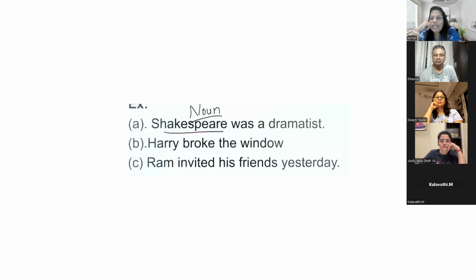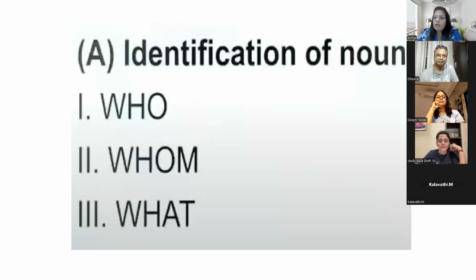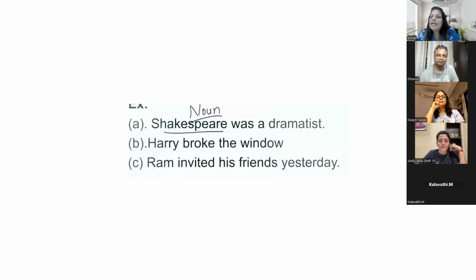Ram invited his friends yesterday. So who invited his friends yesterday? Ram is the noun, and friends. Ram and friends. Whom did Ram invite? See, there were three questions: who, whom, what. Whom did Ram invite? You will get the answer: friends. So friends is a noun. Ram and friends. Ma'am, yesterday is also a noun, no? No. Yesterday is an adverb.